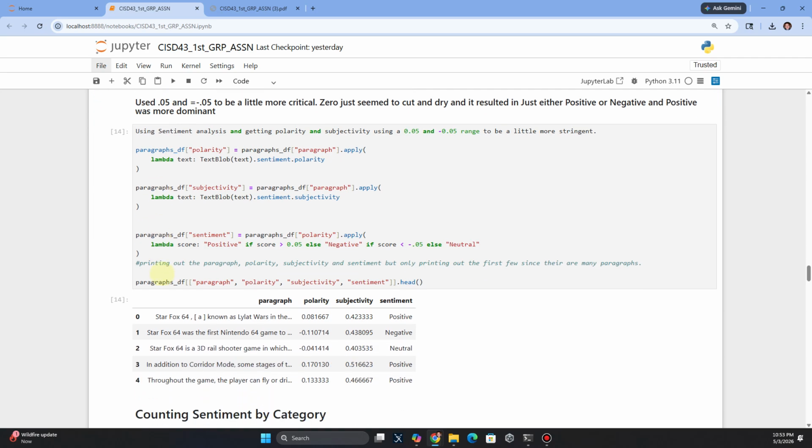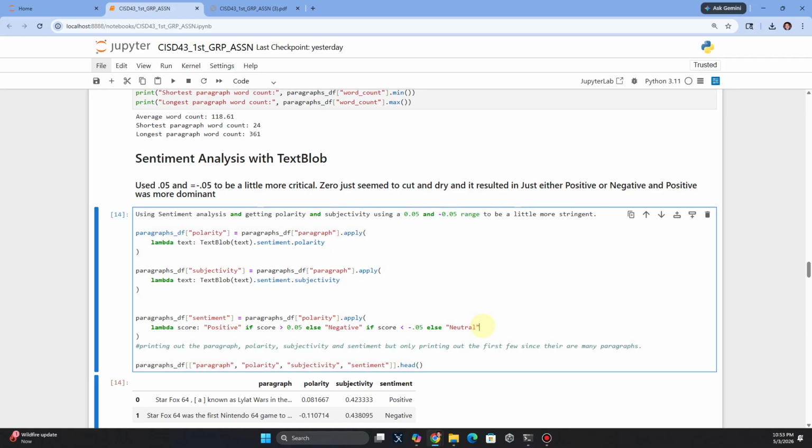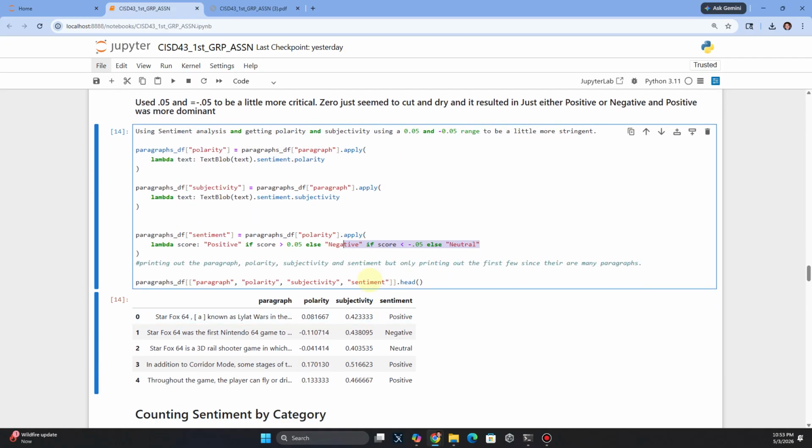This is where I kind of had to change. I know our example said 0 here for the sentiment analysis. Initially, I tried to do 0, and aesthetically, I don't know if I'm correct or not, but I did look up some things and it said to try 0.05, because initially when I set this to 0, I only got positive and negative.